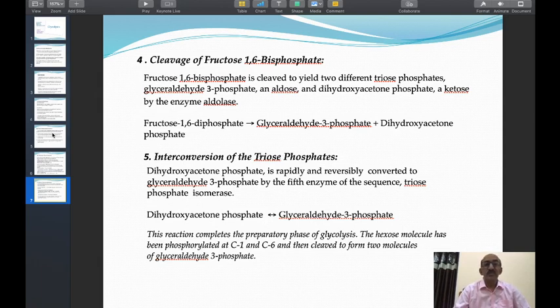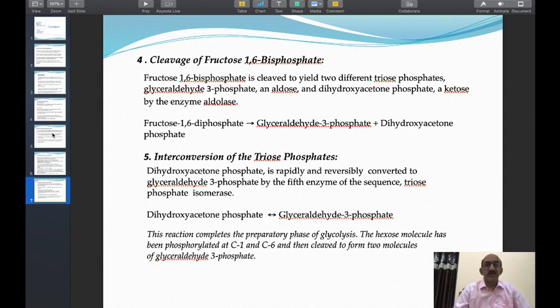Both contain one phosphate group, and this reaction is catalyzed by the enzyme aldolase, because it is an aldol condensation type reaction. That is, aldose can condense with ketose to give the aldol condensation type product, that is fructose 1,6-diphosphate. Therefore, the enzyme is called aldolase.